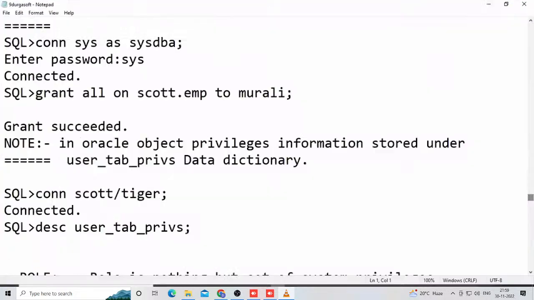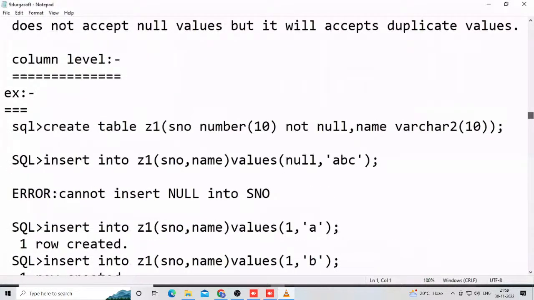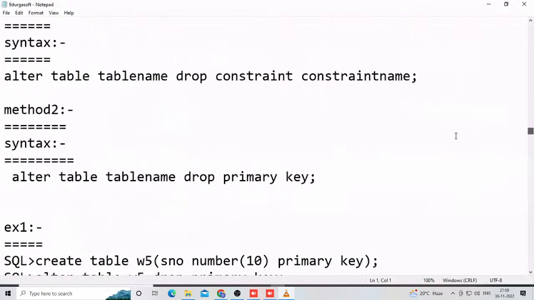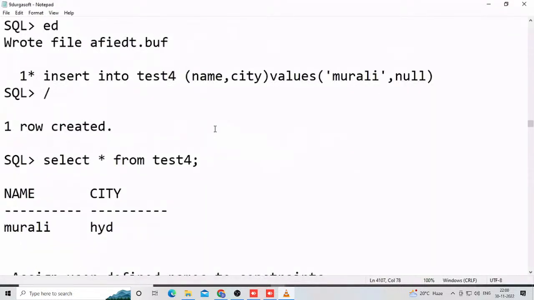This is a demo class, so I'm only telling you roughly, quickly. Now here, check it out. Constraints is a chapter. In this chapter, master tables are there and child tables are there. What is this one? We are learning it. Now observe here. Whenever a master and child table are available, automatically some rules apply.